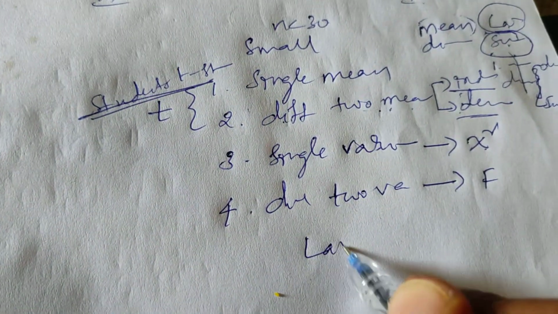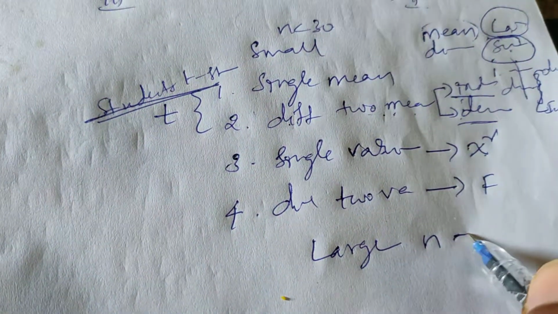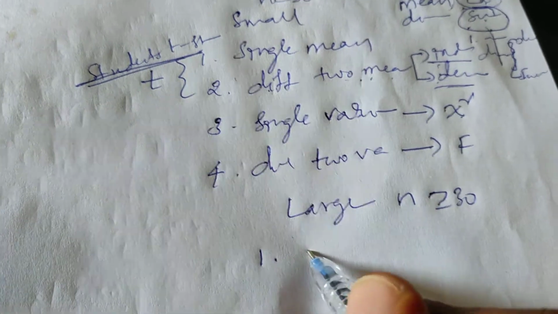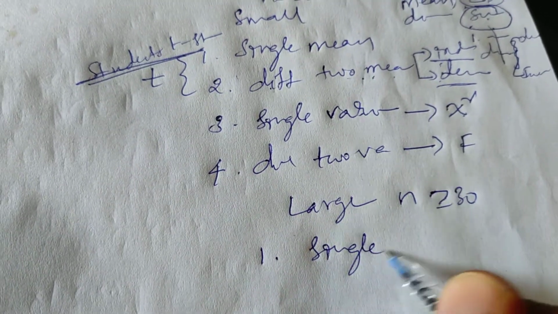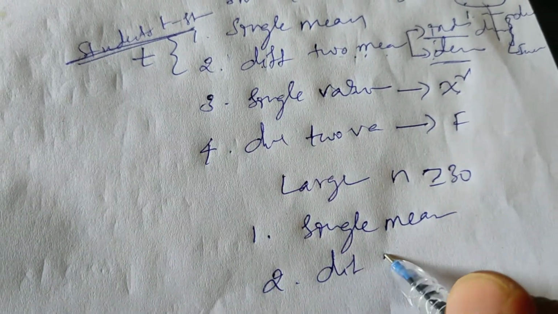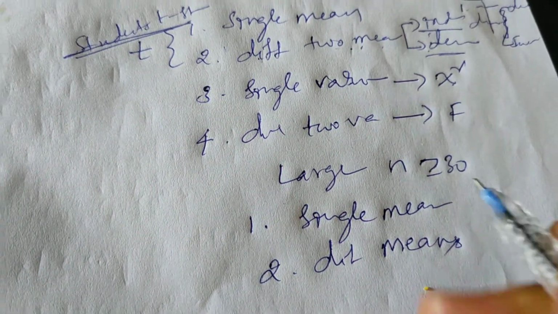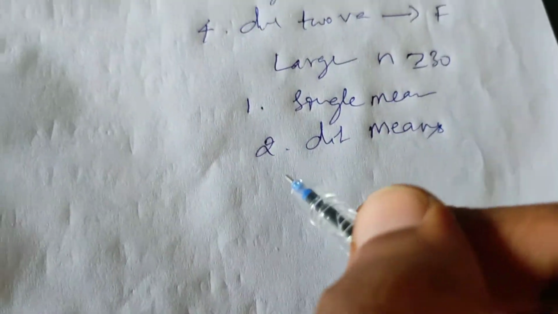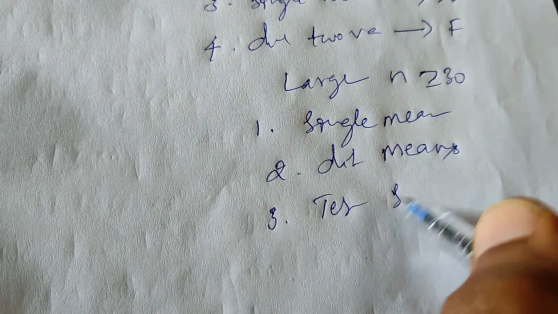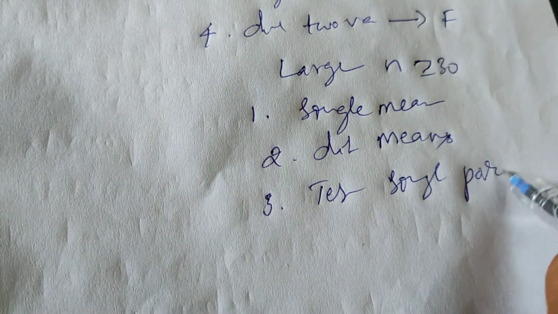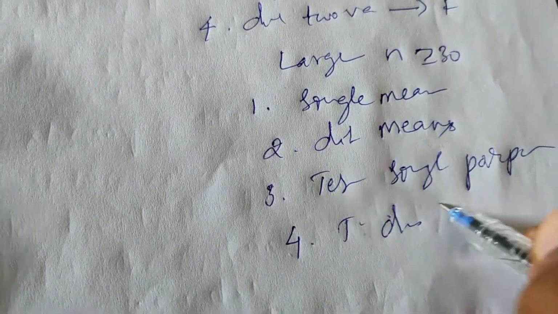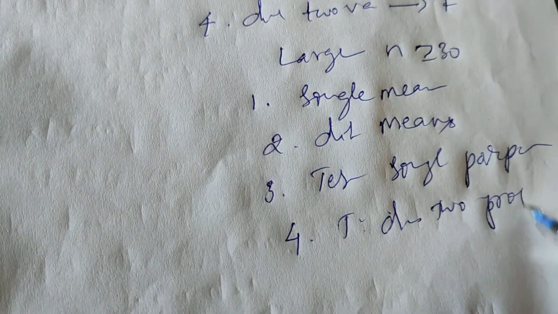Now we'll go with the large sample tests, where n is greater than or equal to 30. Here the first thing is testing a single mean. Next one is the difference between two means. Next, the third one is testing a single proportion. The fourth one is testing the difference between two proportions.